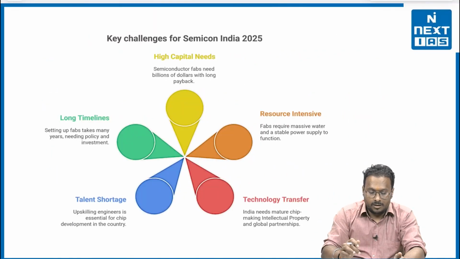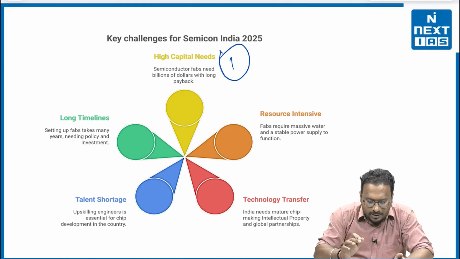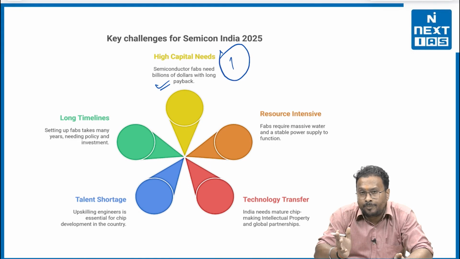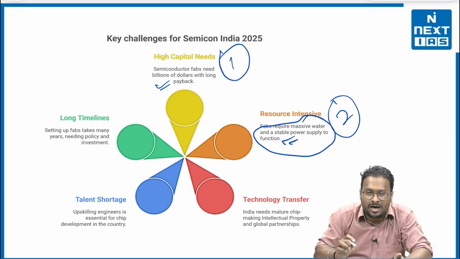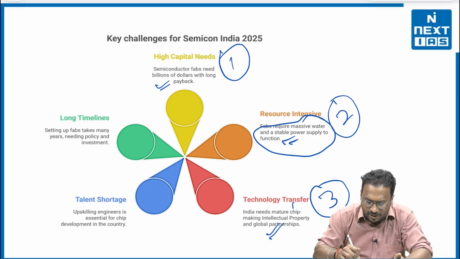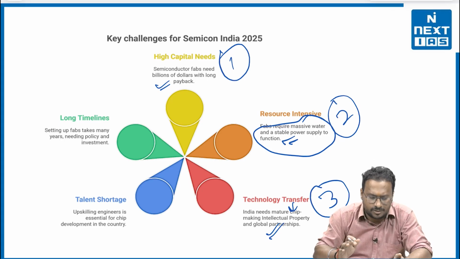Now a little bit about the challenges regarding Semicon India 2025. The first one is high capital needs. Semiconductor fabs need billions of dollars with long payback. Second, resource intensive. It requires massive water and a stable power supply to function. Third, technology transfer. India needs mature chip making, intellectual property and global partnerships for technology transfer, which will definitely be a major hindrance.